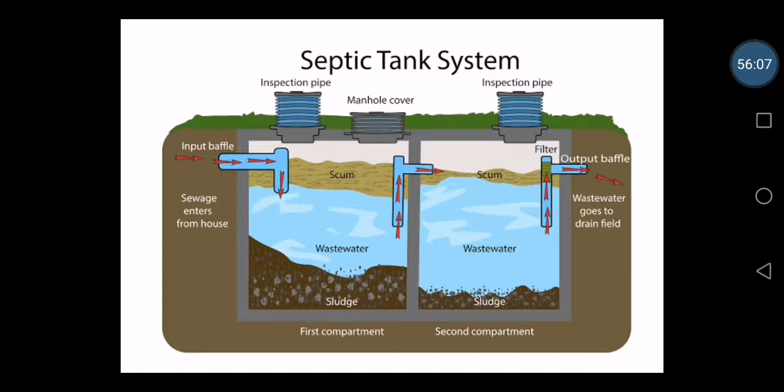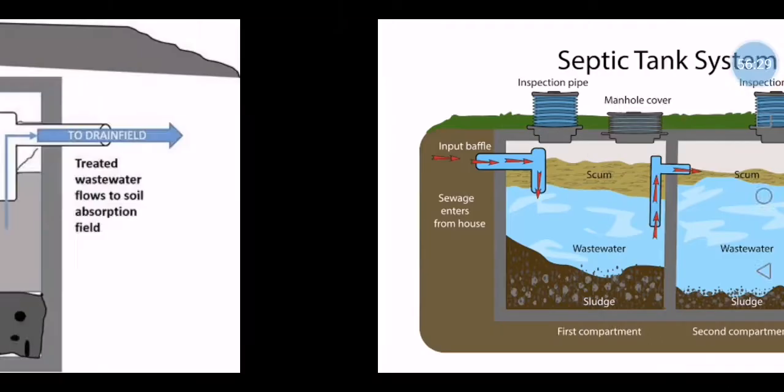So don't think that there are no holes. There are holes at the opening part or the upper part of the septic tank because of the excess water, since we always use much waste water. After the first compartment, it will move into the second compartment, and through the outlet pipe the waste water goes out into the drainage field.